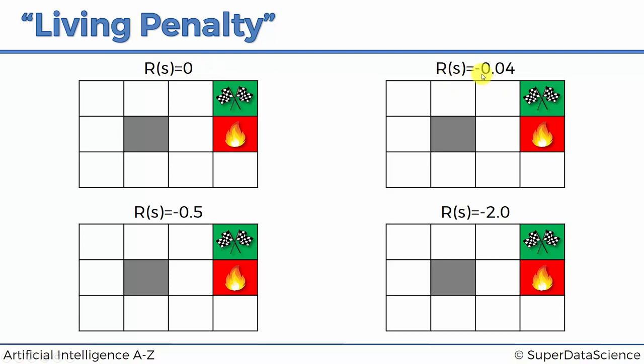Here the reward is going to be -0.04, what we just introduced now. Here the living penalty will be -0.5, so much higher, more than 10 times greater. And here the living penalty will be -2, so even less than the reward the agent gets for ending up in the fire pit.